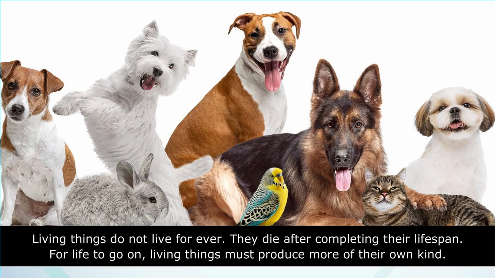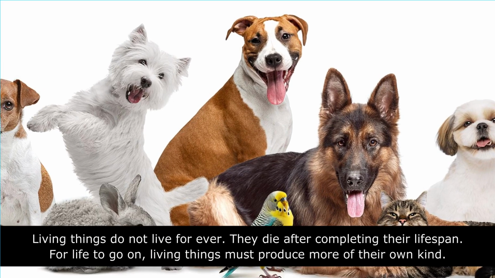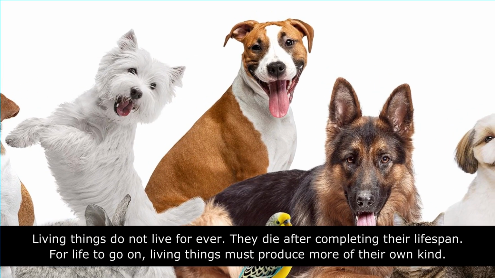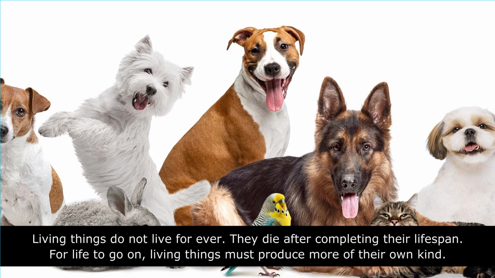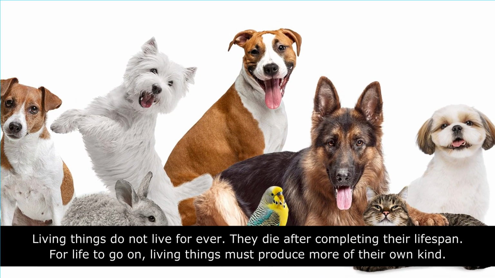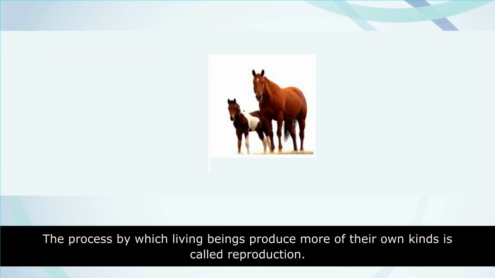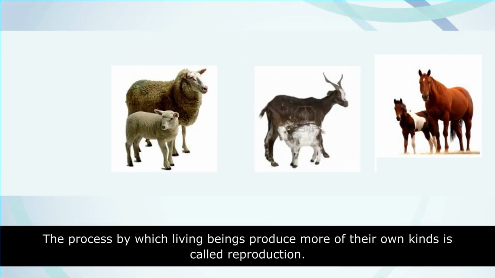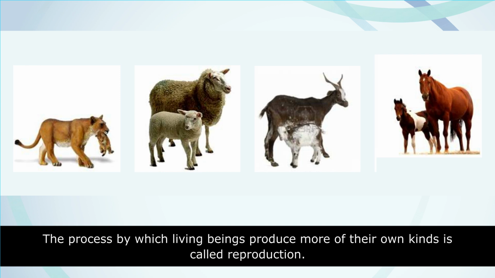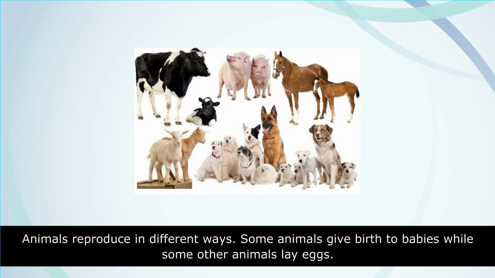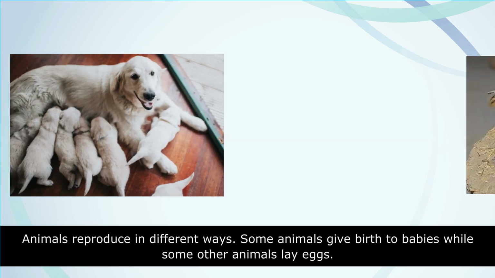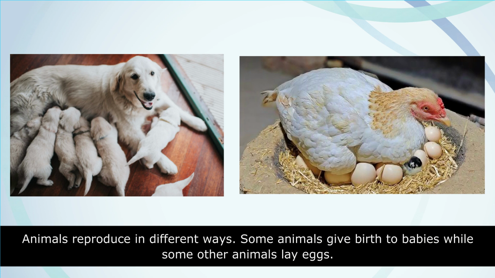Living things do not live forever. They die after completing their lifespan. For life to go on, living things must produce more of their own kind. The process by which living beings produce more of their own kinds is called reproduction. Animals reproduce in different ways. Some animals give birth to babies while some other animals lay eggs.